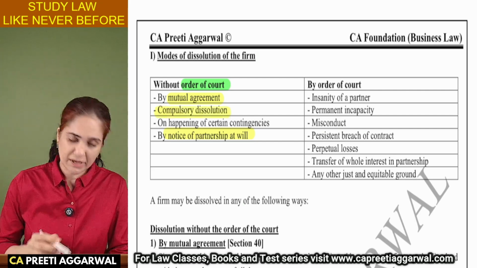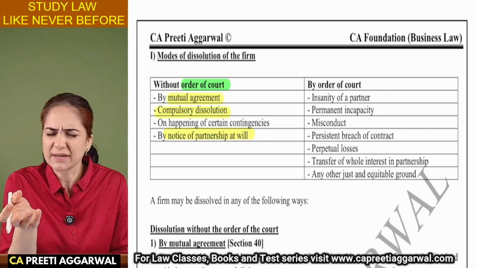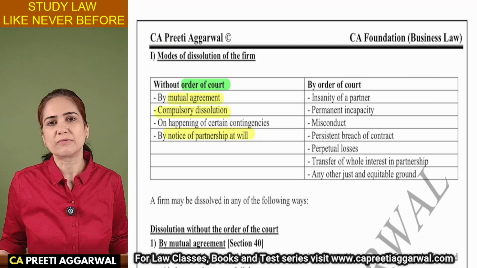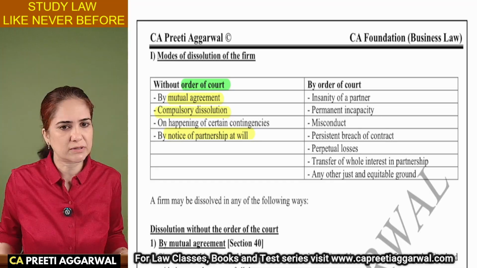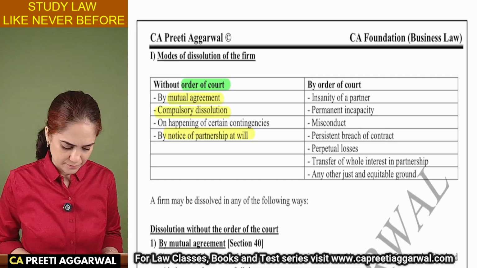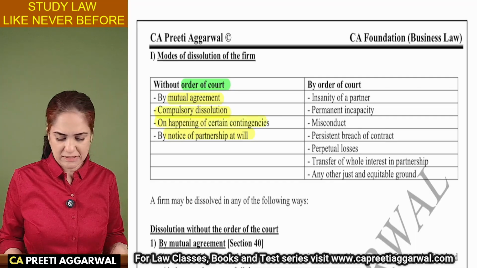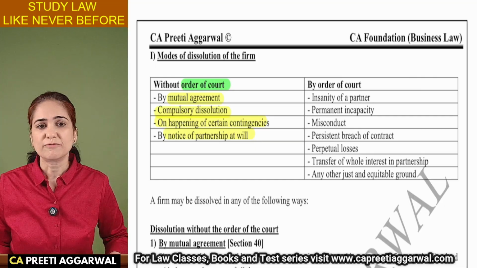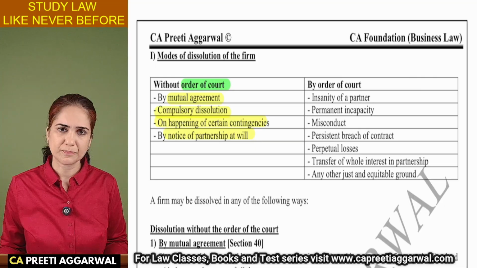Sometimes your business becomes unlawful to be carried out. That time you have to be compulsorily dissolved. All the partners become insolvent. All but one has become insolvent. Compulsory dissolution. On happening of contingencies like war, death, insolvency, these are all reasons for dissolution of the firm.